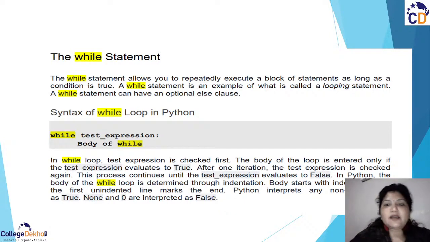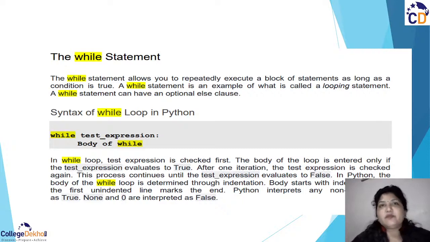A while loop is an example of what is called a looping statement. Yes, that's what I told you. The while loop, for loop, do while loop, they all come under which type of statement? That is called looping statement. A while statement can have an optional else clause also. You have different syntax for while loop, like in Python we have different syntax, in C++ we have different syntax, only syntax. The rest is all the same, how it executes the loops would remain the same.